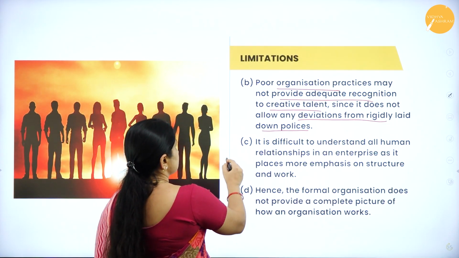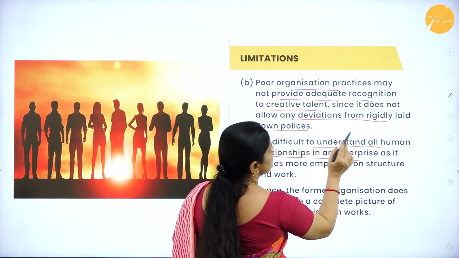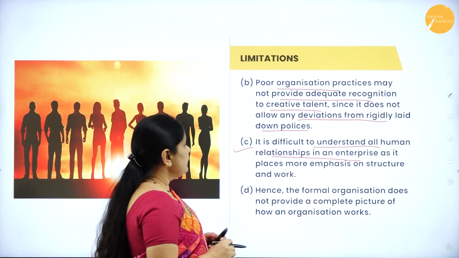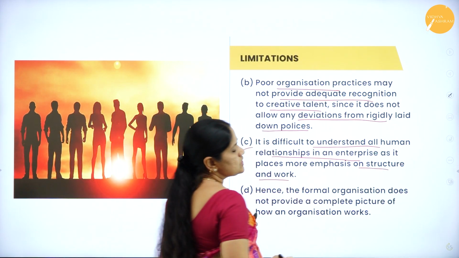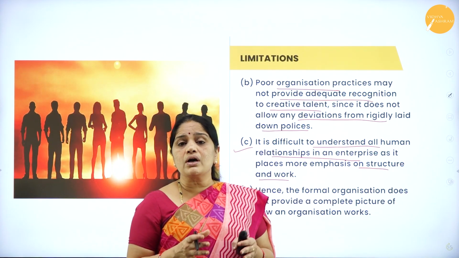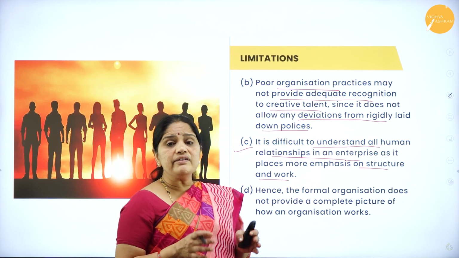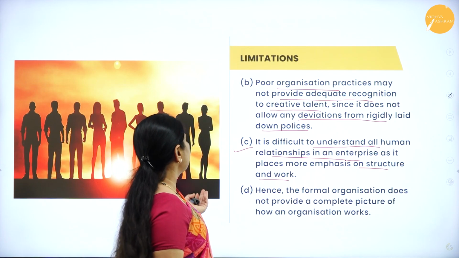Then, the next disadvantage is it is difficult to understand all human relationships in an enterprise, as it places more emphasis on structure and work. So, in a formal organization, there is more importance on the organizational structure and the work to be done, and it does not give any importance to human relationships.